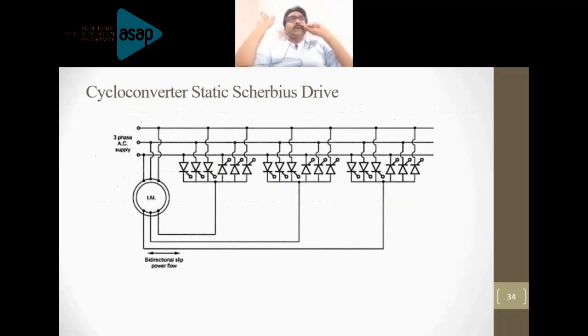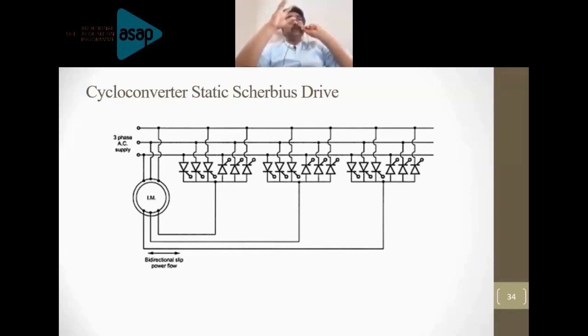In static Cramer drive, you will supply power only back to the mains, but control will be easy because commutation will occur naturally. But here, in case of static Scherbius drive, you need to apply forced commutation for the inverter. So that will increase the control complexity of the system.